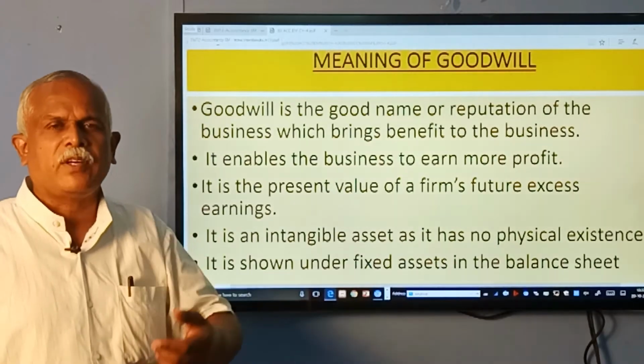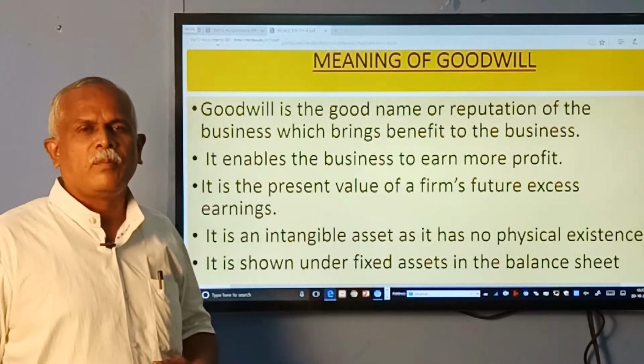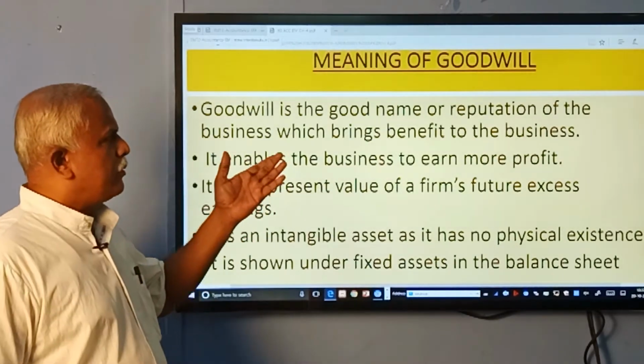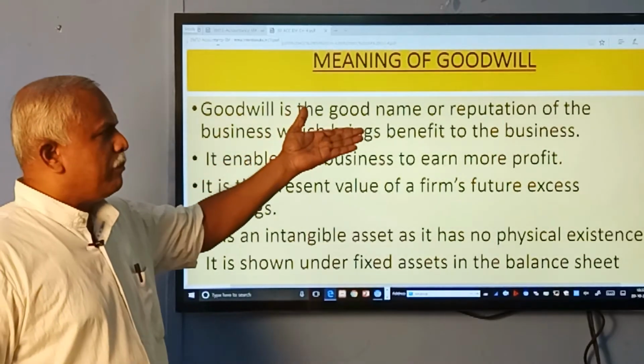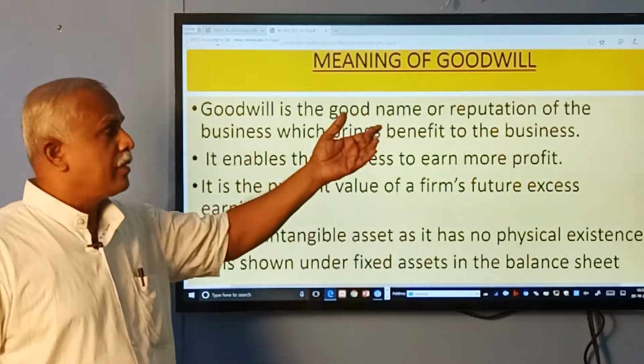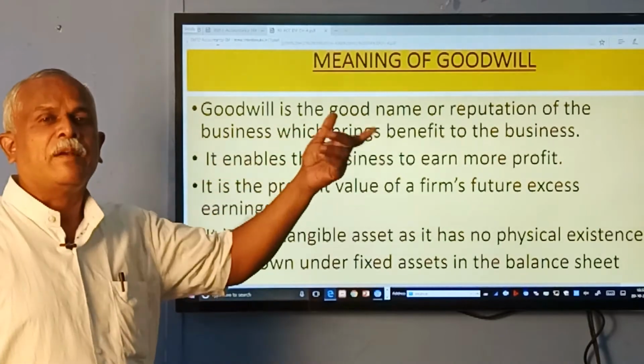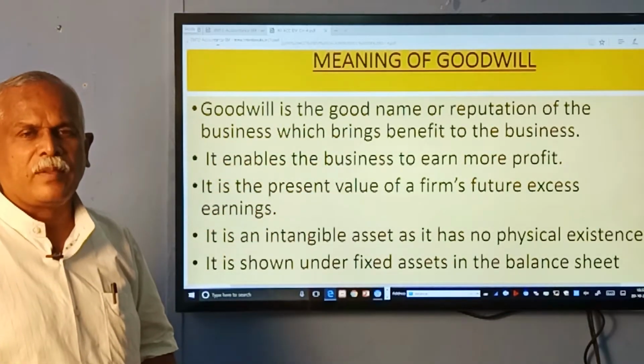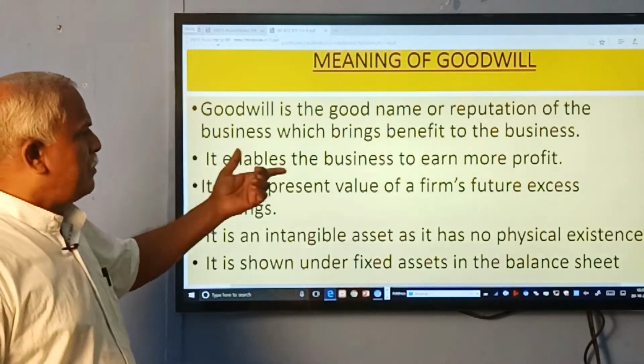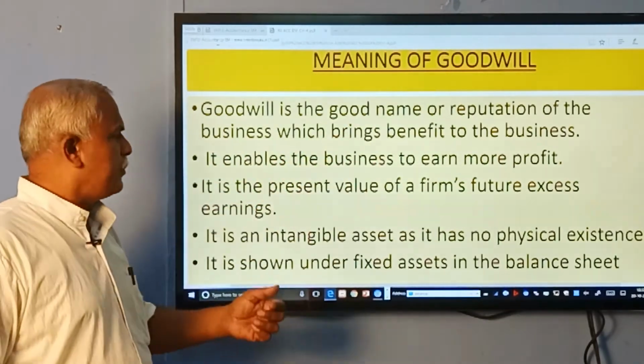Any business which runs for more number of years is said to have more goodwill. So any good name or reputation which can bring higher profits to the business is said to have more goodwill. It enables the business to earn more profit, understood?